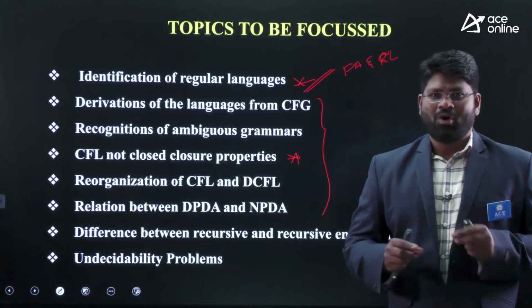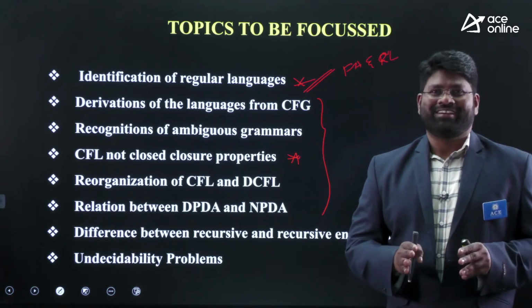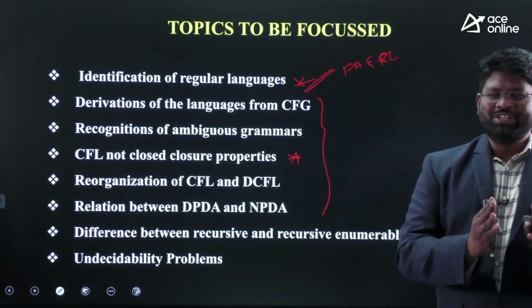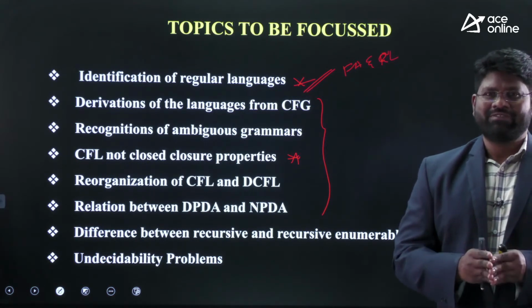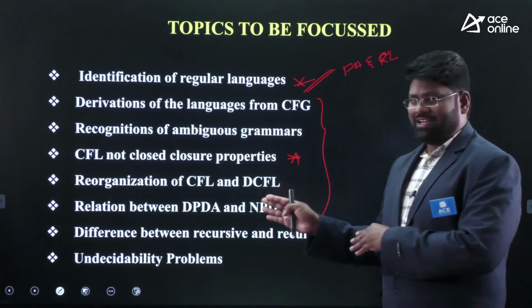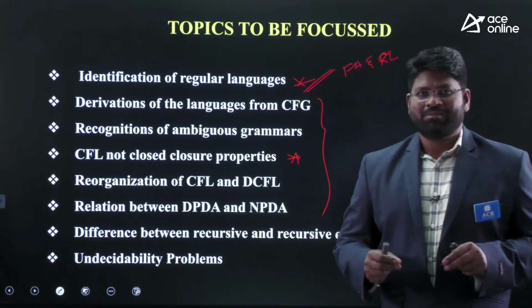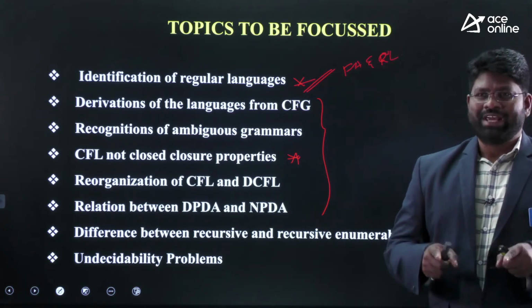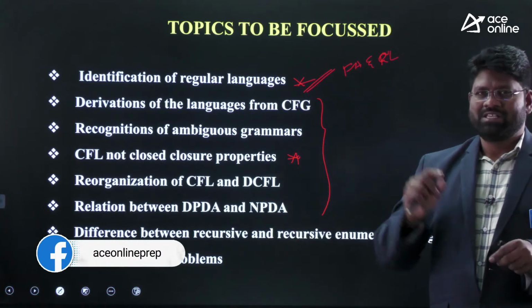And another point I am saying here, DCFL properties, don't forget them. You should understand which languages generally come into the category of DCFL. Deterministic context free language identification is also important, which I have not exactly mentioned here. But when I go through topics like deterministic pushdown automata and non-deterministic pushdown automata, it is very important for recognizing whether the language is a DCFL or just a CFL.